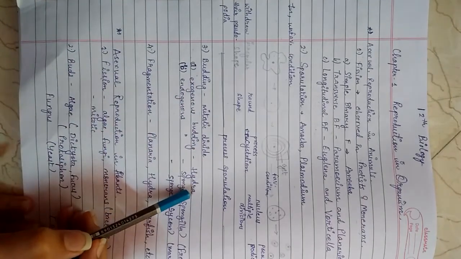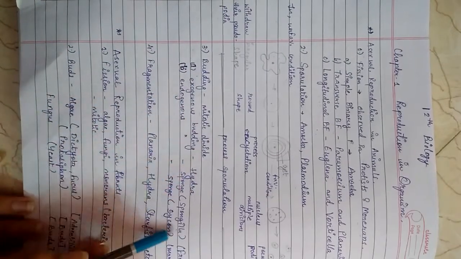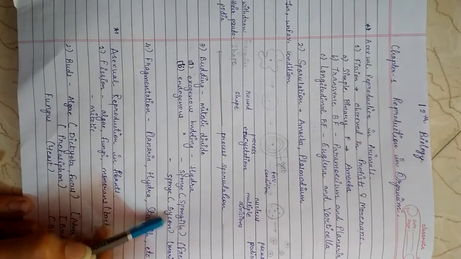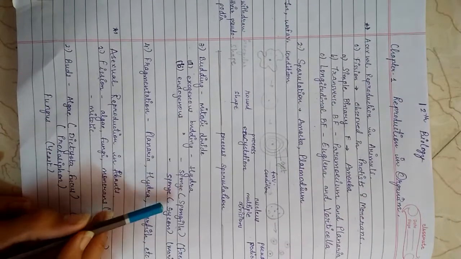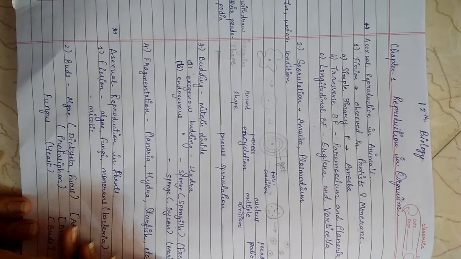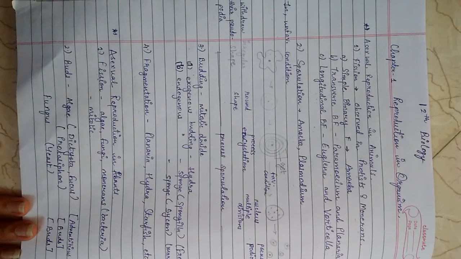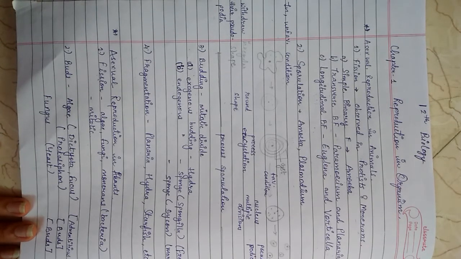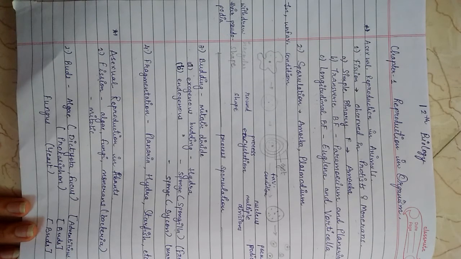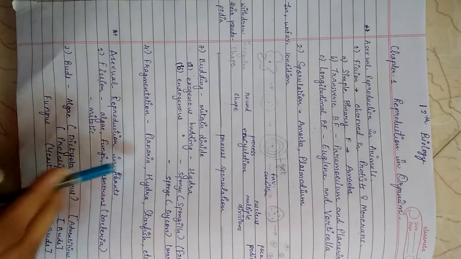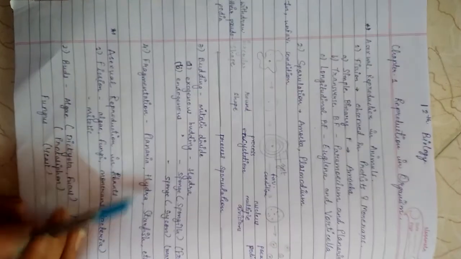Exogenous example is Hydra, and endogenous examples are Spongilla and Sycon. Spongilla is from fresh water and Sycon from marine water. Number 4 is fragmentation. In this method of reproduction, the body becomes fragmented into several distinct parts. Each part develops the remaining body part and becomes a complete animal. This capacity is known as regeneration. It is observed in Planaria, Hydra, starfish.